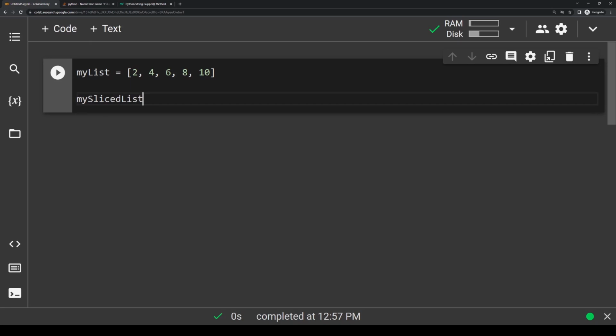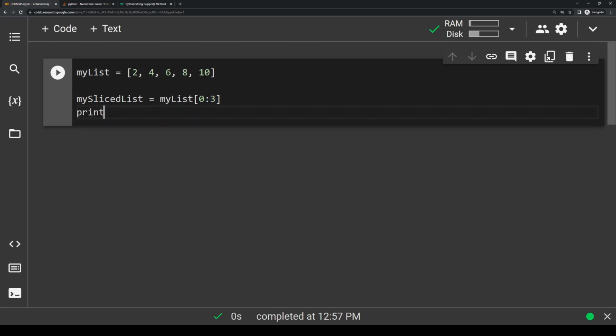Let's say we want to get this slice list to just grab 2, 4, and 6 from this original mylist variable. To do that, we would write mylist square brackets 0:3. Now this is basically saying to grab the indexes of my list from 0 to 3, but not including 3. This ending index here after the colon won't be included in the slice, meaning we're really just grabbing indexes 0, 1, and 2. So now if we go and we print out my slice list, you'll see that it prints out 2, 4, and 6.